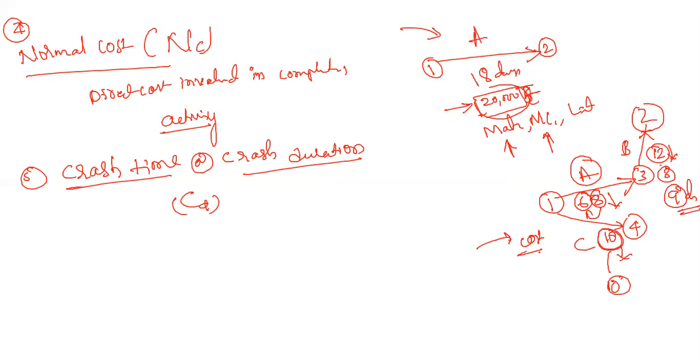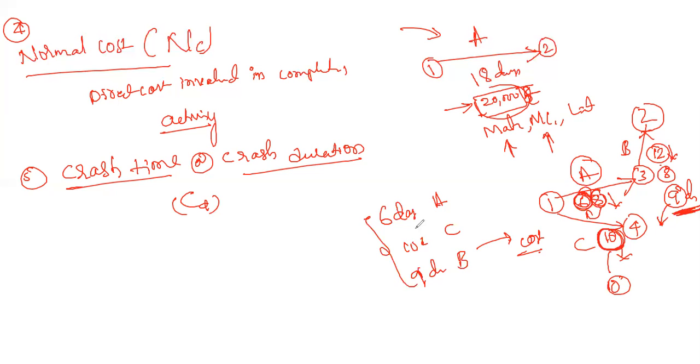This is the minimum time, and apart from this we cannot minimize the number of days. Similarly, here 10 days we cannot reduce. Here, from 8 days we reduced 2 days, and finally 6 days is there. So it is 6 days for activity A, 10 days for activity C, and 9 days for activity B. These are the minimum durations. Beyond this we cannot reduce the duration of these activities.